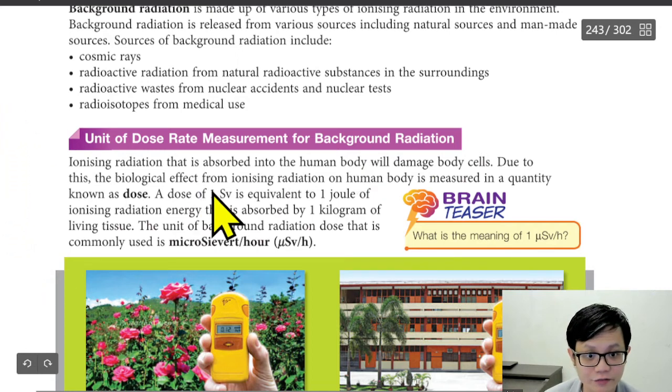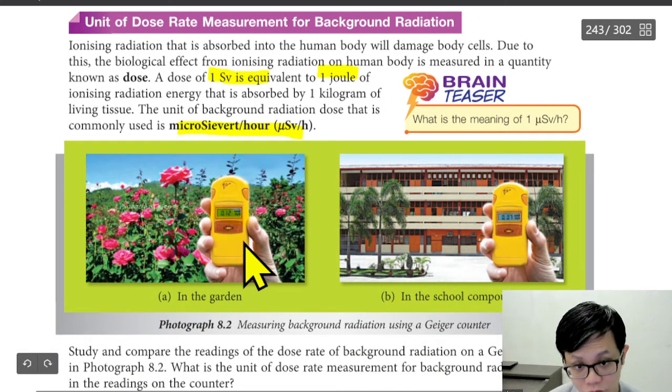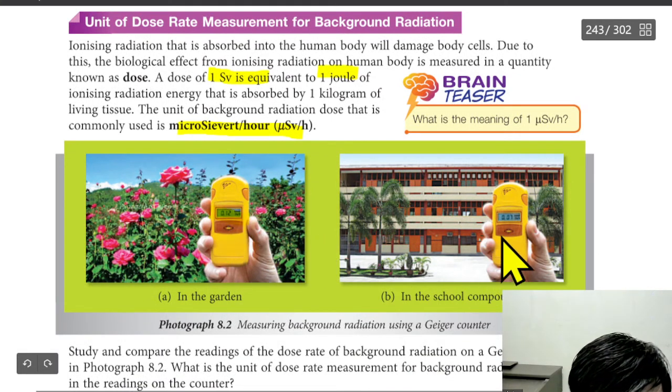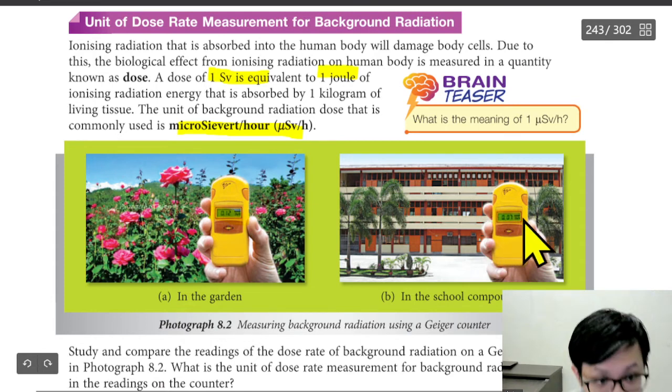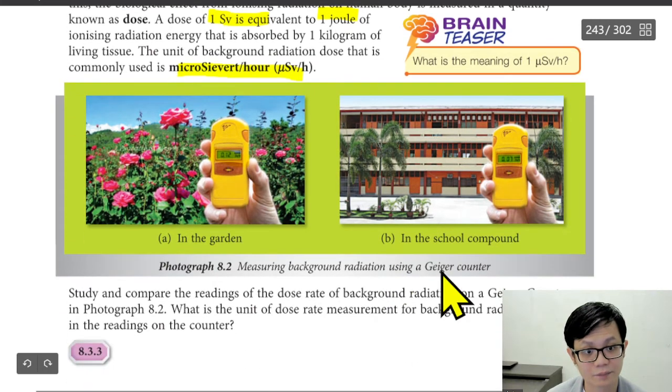Unit and dose rate measurement of background radiation. One sievert is equivalent to one joule of ionizing radiation absorbed by one kilogram of living tissue. The unit for background radiation is commonly microsievert per hour. So when he goes to the garden it is 0.12, when he goes to the school it is 0.07. So it's not the same when you measure with the Geiger, we call it the Geiger counter.